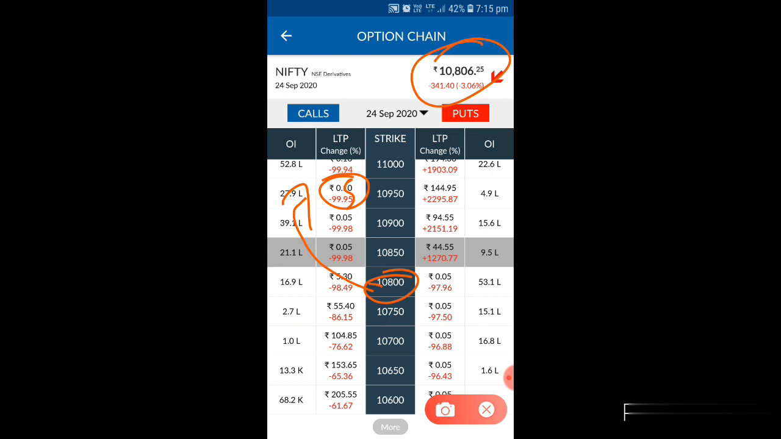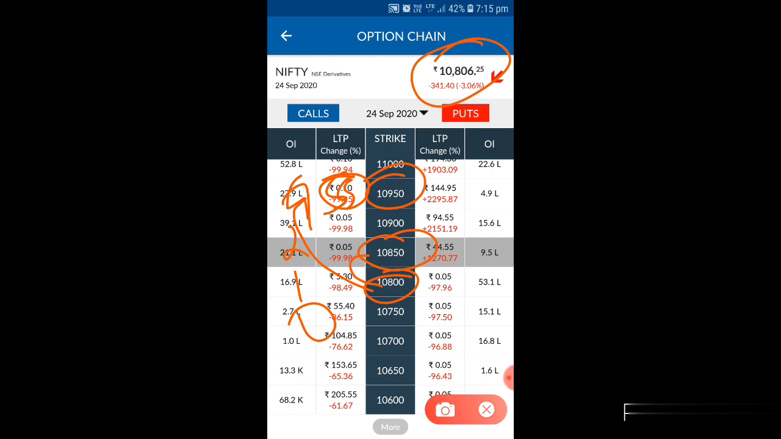So the market maybe reached this area, 10,850. But your level is still very far, because another 100 points it has to move from here. So in this case what will happen? Your 5 rupees will go down. It will come to 4, 2, 1, 0. Finally it will come to 0. So you won't be getting profit.